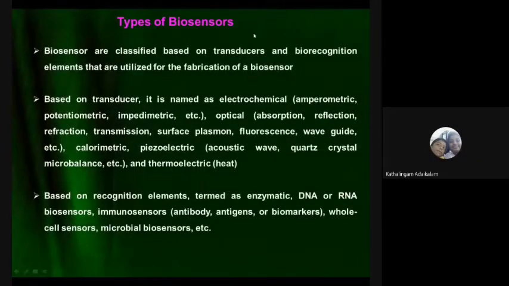There are so many types of biosensors, depending upon what signal we are getting and how we are transmitting it. They are classified based on the transducers and the biorecognition elements, mainly the transducer and the receptor. Based on the transducer, it is named as electrochemical.